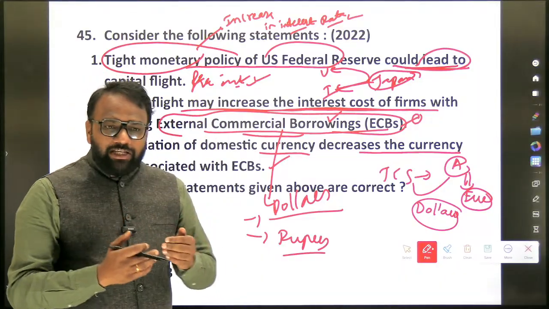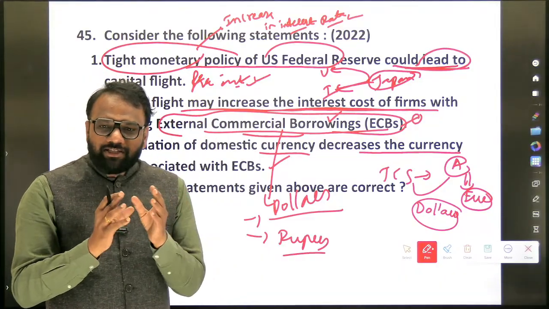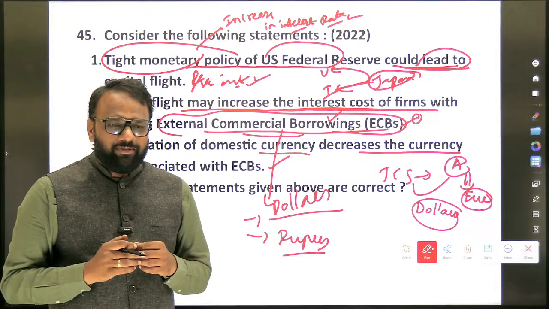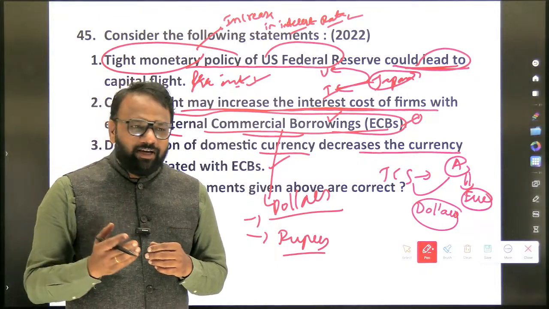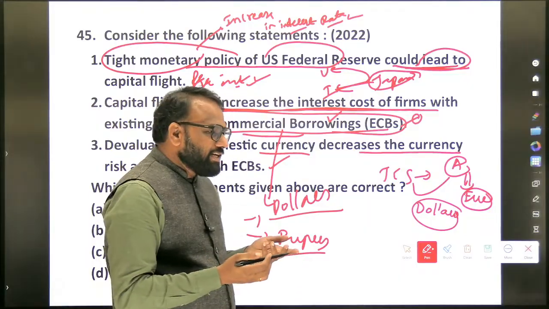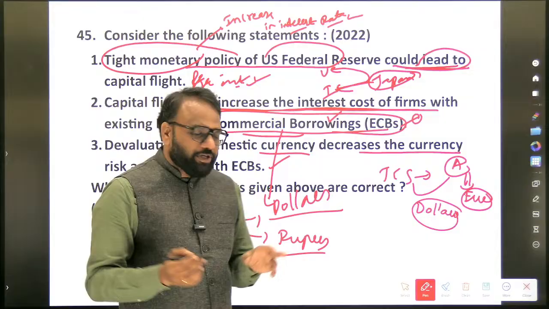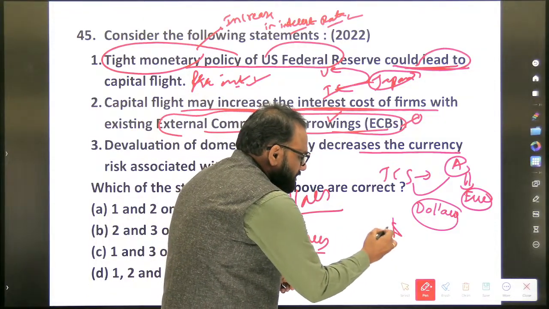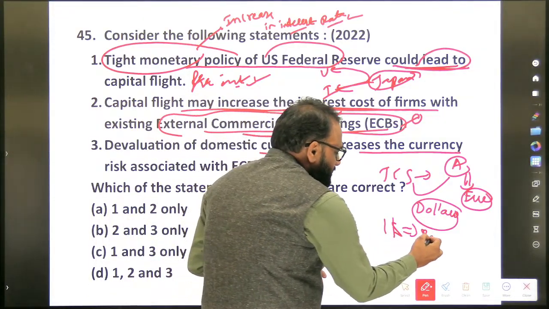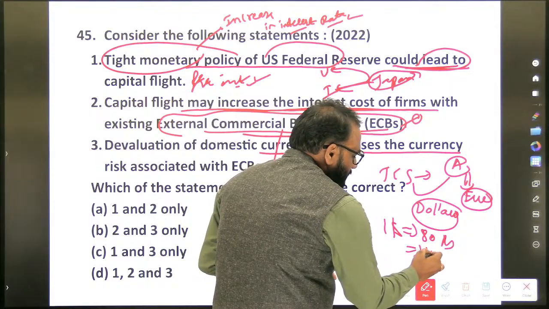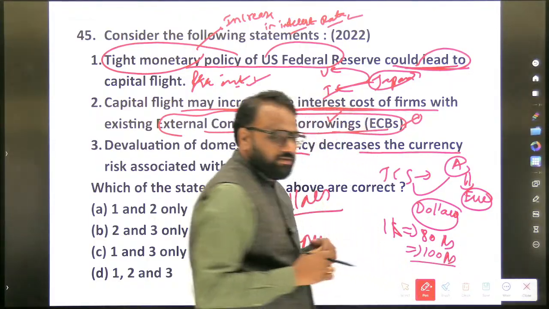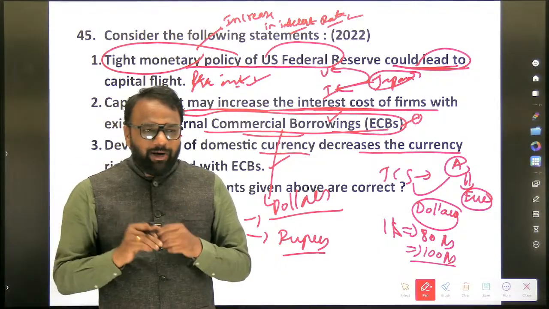Capital is leaving India, dollar is leaving India. It means the demand for dollar has increased. As the demand for dollar has increased, will rupee appreciate or depreciate? Rupee will depreciate. So the dollar which was available for 80 rupees has now become 100 rupees.